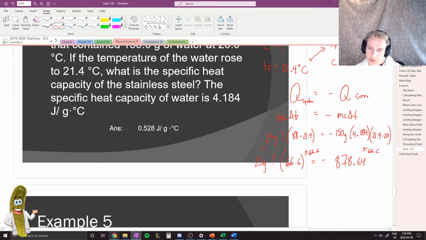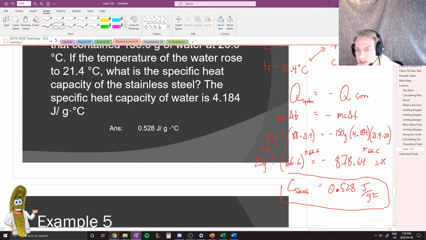And I'd also want to divide 25 from both sides. And what we'd end up with is the question mark, which we had said was our specific heat capacity, or C, of the stainless steel. So C of the steel is equal to 0.528 joules over gram degrees Celsius, which is exactly what the PowerPoint revealed to us here.